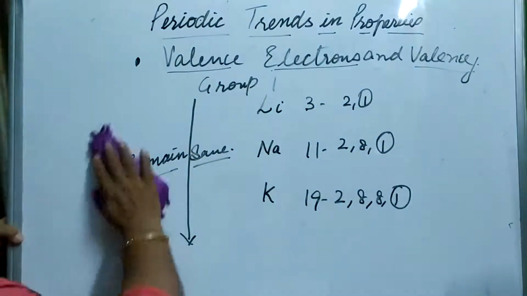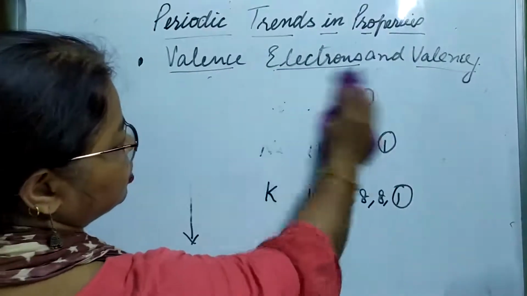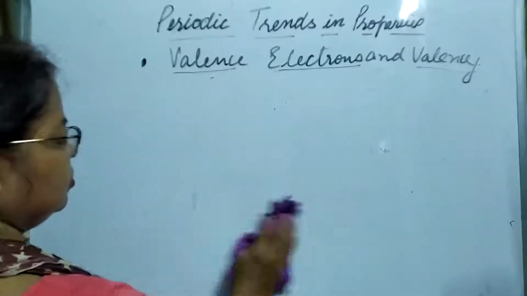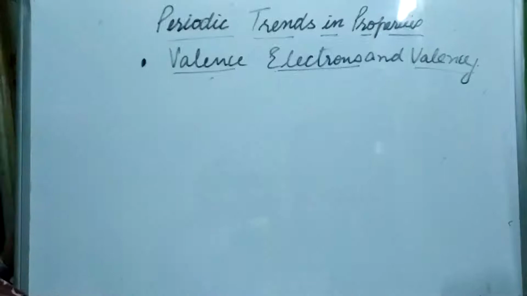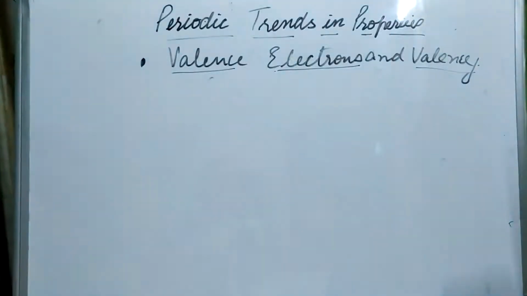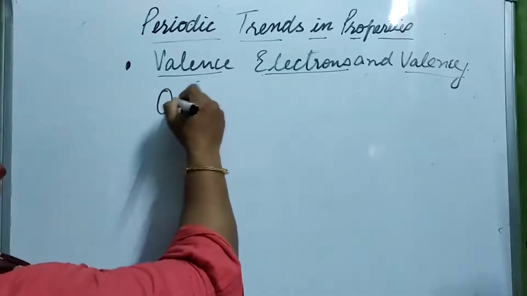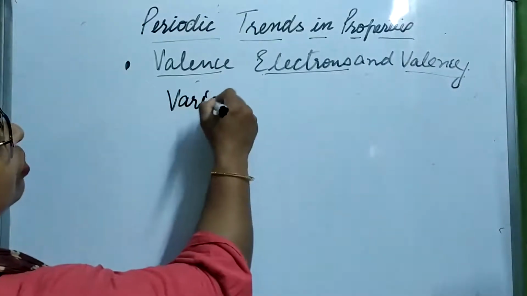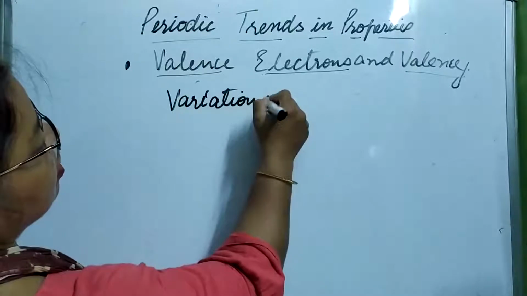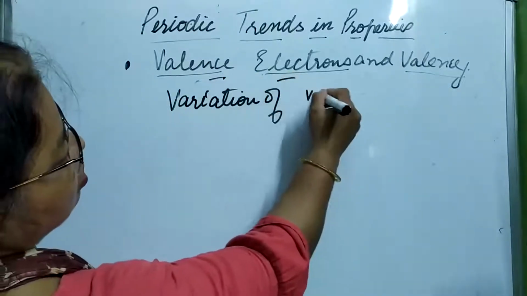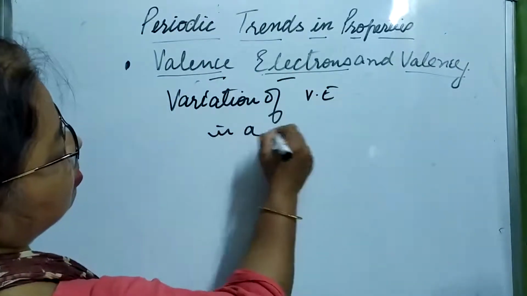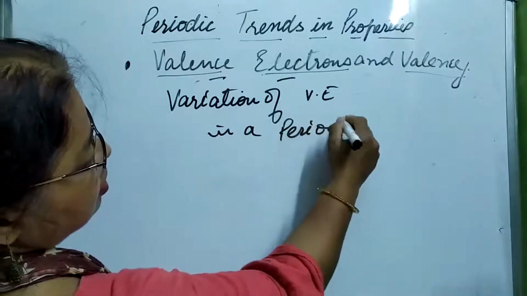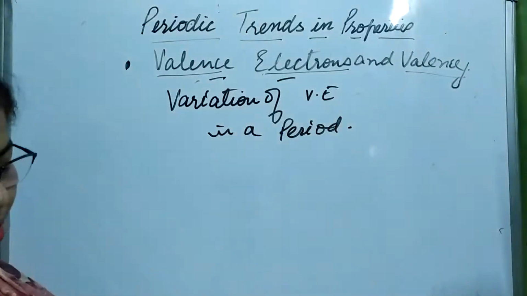Now what about a period? Now we are going to study the variation of this property, valence electrons, in a period. How does it vary in a period?